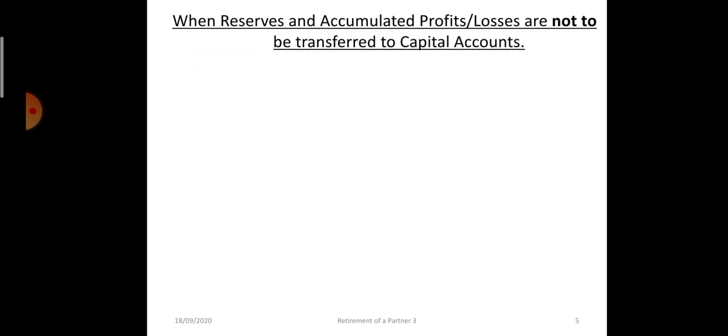When reserves and accumulated profits and losses are not to be transferred to the capital account, in that case we will first find out the gaining ratio and sacrificing ratio. If the positive effect is there, that means the profits, reserves and accumulated profits are more, then the gaining partner will compensate the sacrificing partner. Gaining partner's capital will be debited.